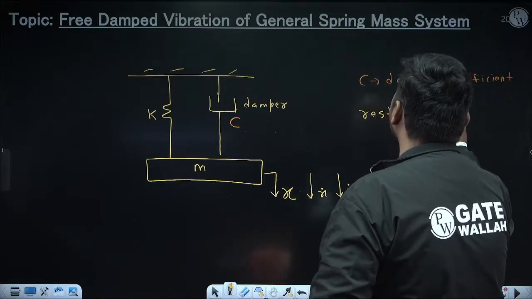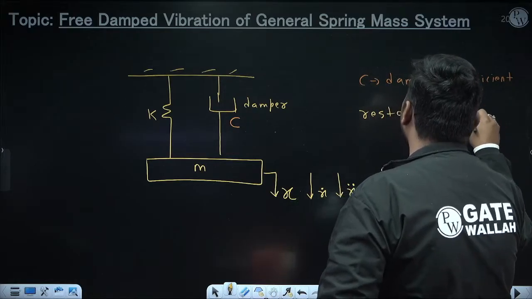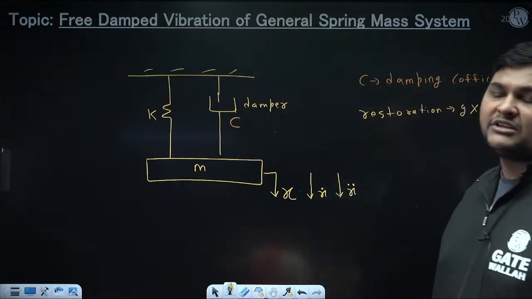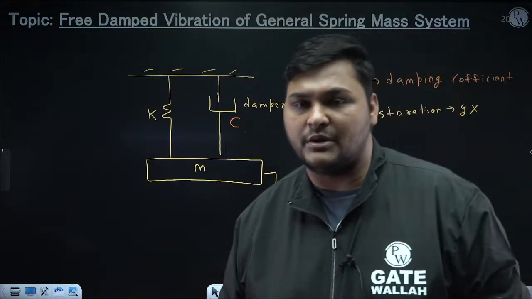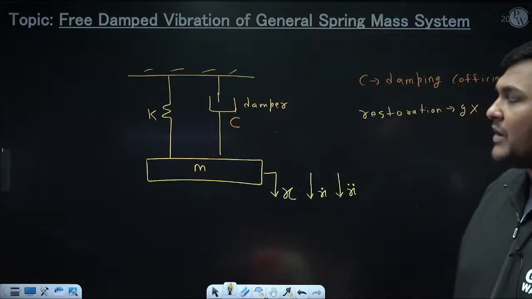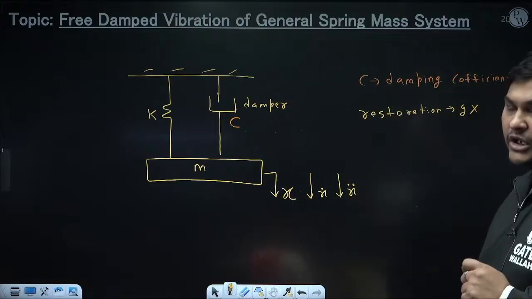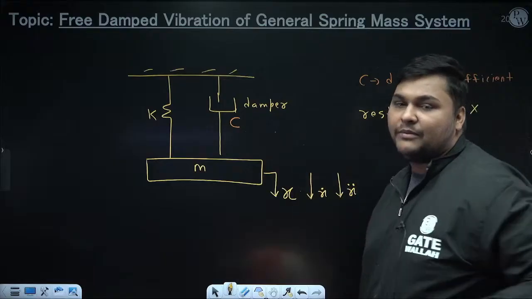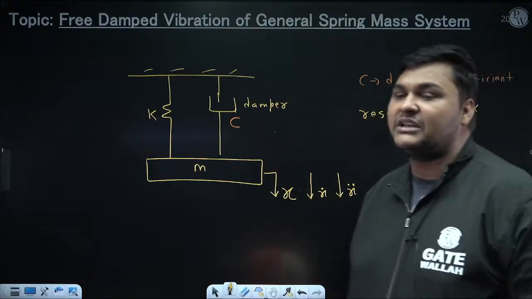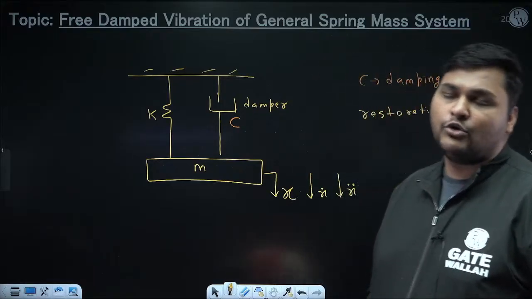So in this case there is no role of gravity in the restoration. So here, during derivation of vibration, we will consider neither weight nor static deflection of the spring because they cancel each other's effect, but how they are cancelling, don't bother about that.